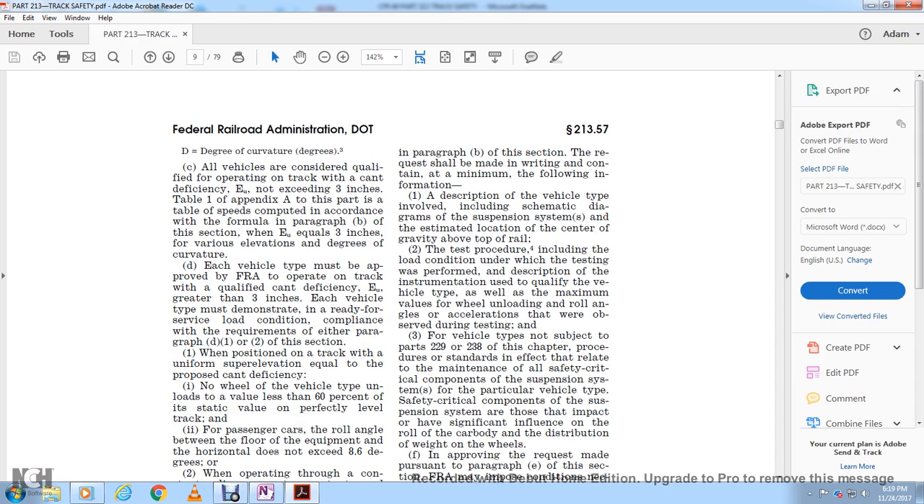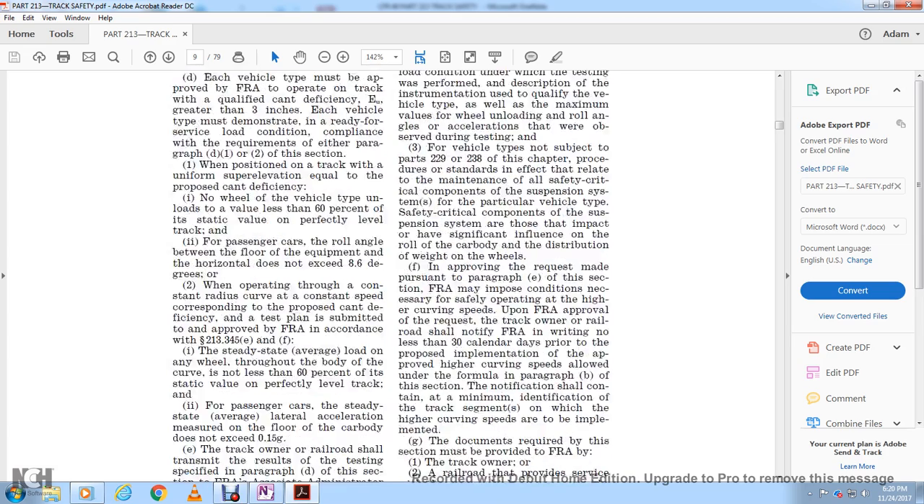Three: that for a vehicle type not subject to Parts 229 and 238 of this chapter, procedures, standards and effects relating to the maintenance of all safety critical components of the suspension system of the particular vehicle type. The safety critical components of the suspension system are those that have a significant influence over the roll of the car body and the distribution of weight on the wheels.